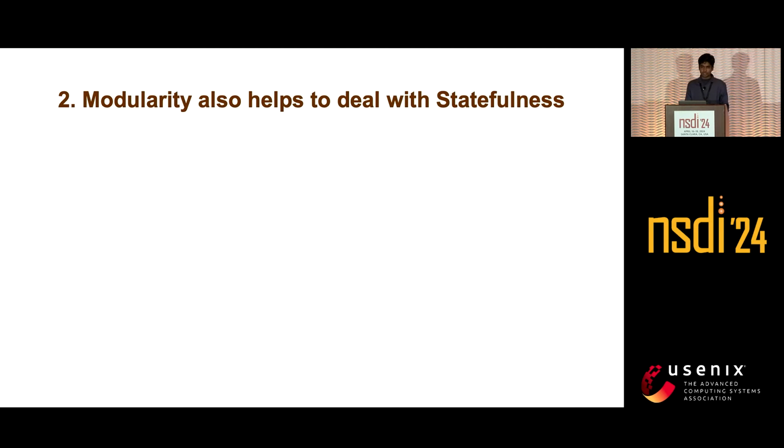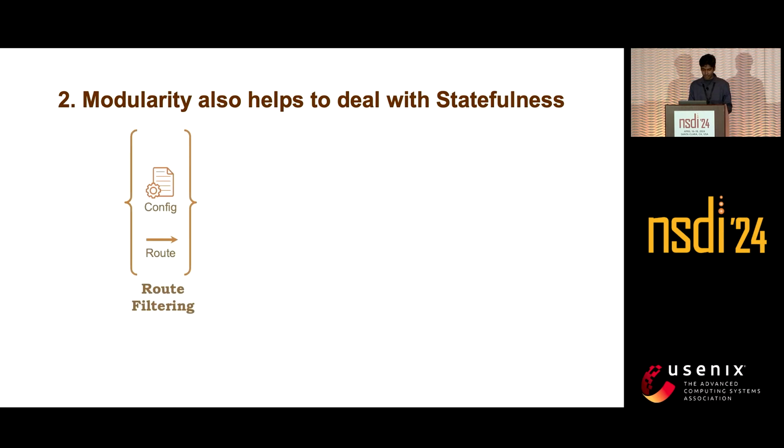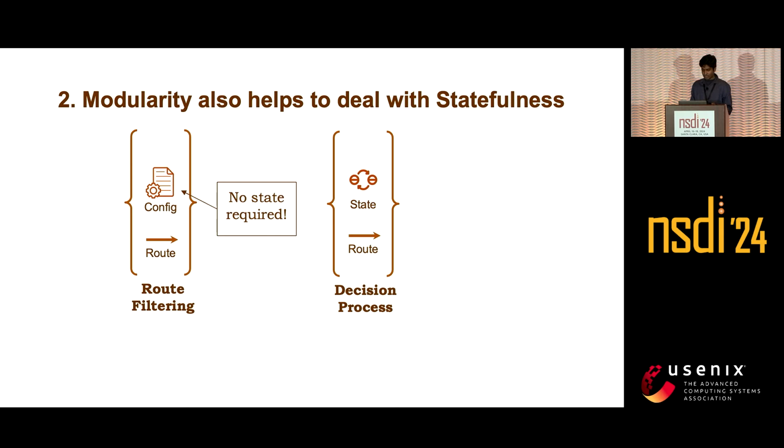And we also found that this modularity can help us to overcome the state problem as well. In case of route filtering, we do not need any state. It only depends on an incoming route, the attributes of the incoming route, and the configuration, which is the route map. So no state is required in route filtering. And in the decision process, there is only one state required, that is the best path that is already saved at the router.